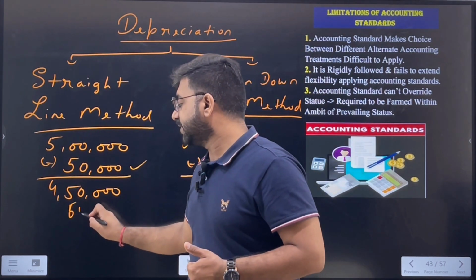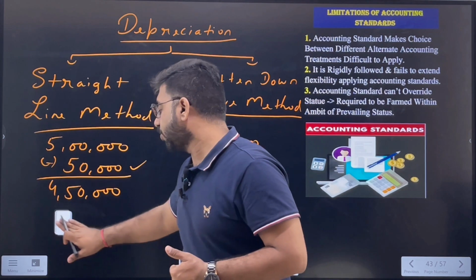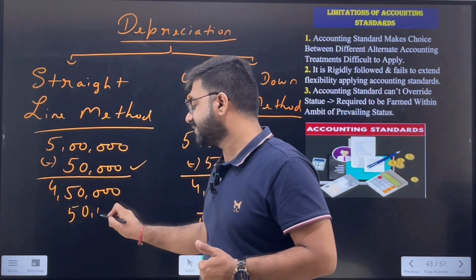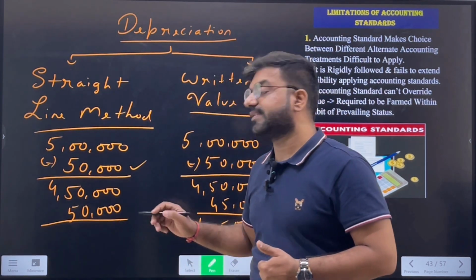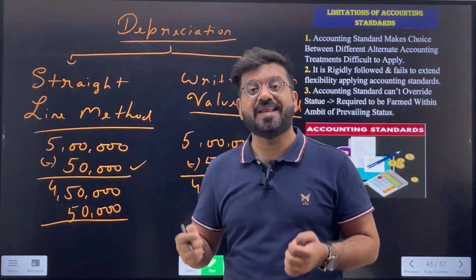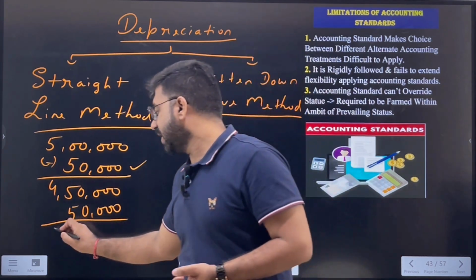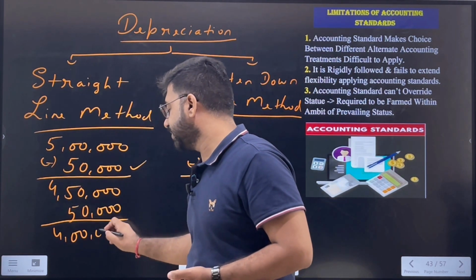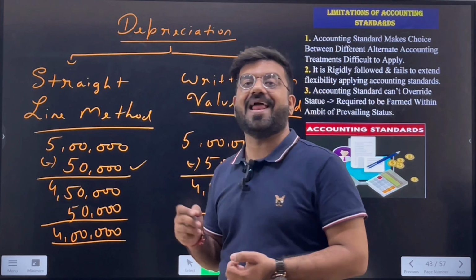In the straight line method, the depreciation amount will be the same. In the first year it was 50,000. The second year also it will be 50,000, because in the straight line method each and every year the amount of depreciation remains constant. So the amount which is left after the depreciation is rupees 4 lakhs.